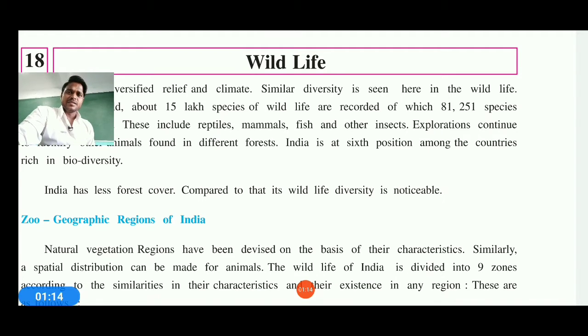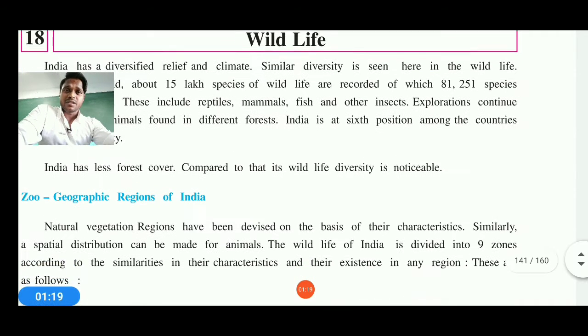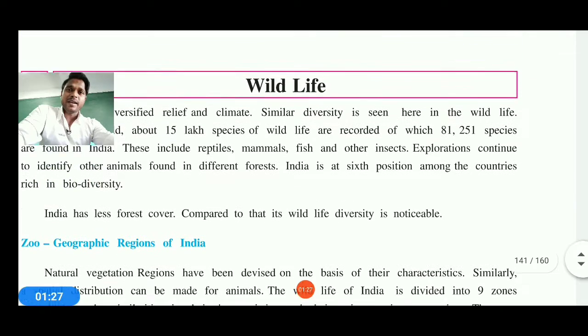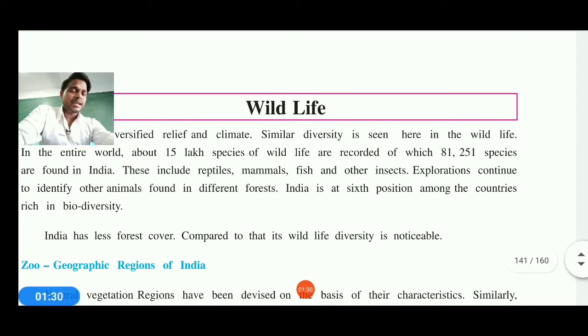My dear students, the importance and the value of wildlife is very great. As we know, India has diversified relief and climate, and similarly wildlife diversity can also be seen. Therefore, the entire world needs to protect wildlife. About 15 lakh species of wildlife are recorded in India, of which 81,251 species are found only in India.